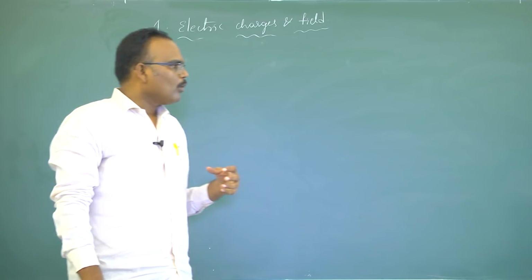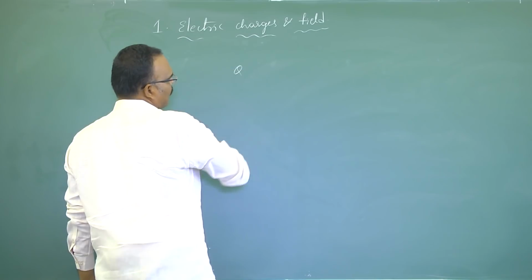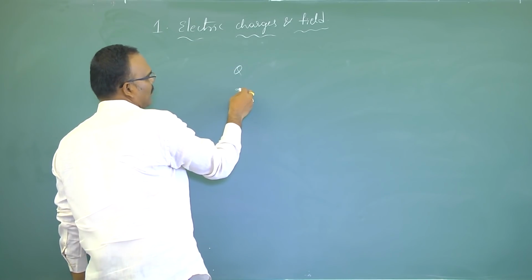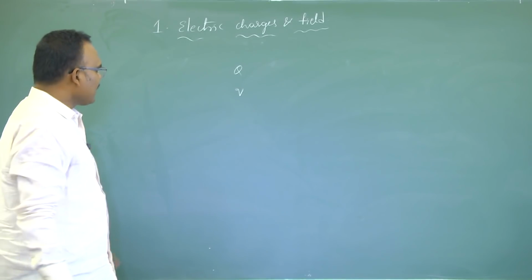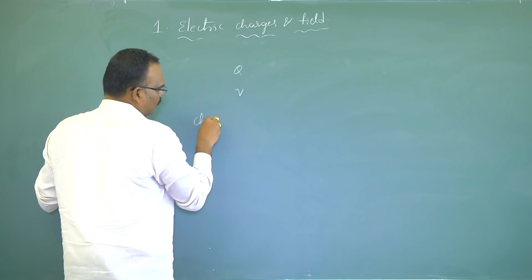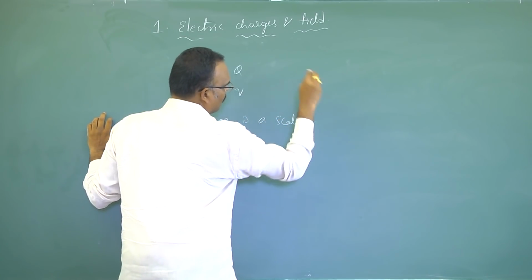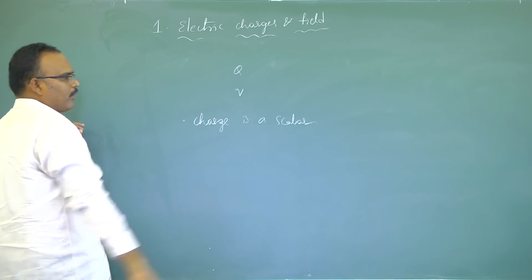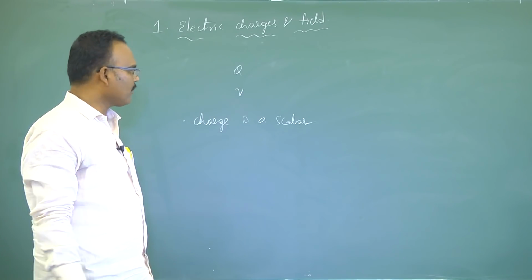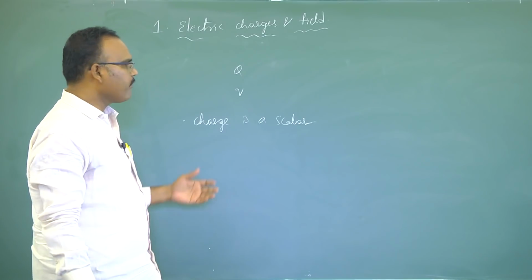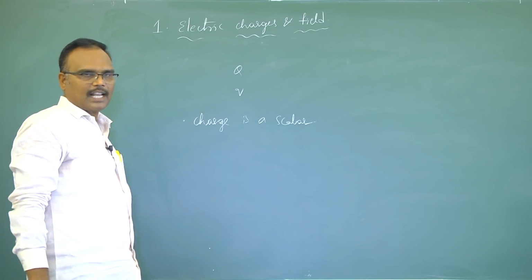Then we can represent charge with the letter Q. You can use a capital Q or a small q, it doesn't matter, but charge is denoted by Q. Charge is a scalar quantity. We know from our basics how to deal with scalars. Scalars have only magnitude. There is no direction for scalar physical quantities. So simple algebra is enough to deal with scalar physical quantities.